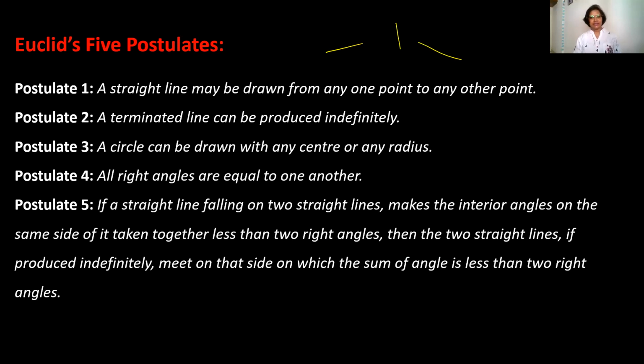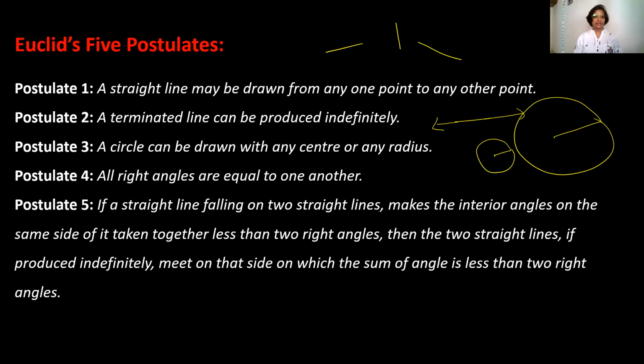A terminated line can be produced indefinitely. This line is terminated here, but it can be produced indefinitely. This is postulate 2. Postulate 3 says a circle can be drawn with any center and any radius. This is the center and this is the radius, and you can draw one circle. But suppose the center is here and the radius is this much bigger, then also you can draw a circle. So a circle can be drawn with any center and any radius.